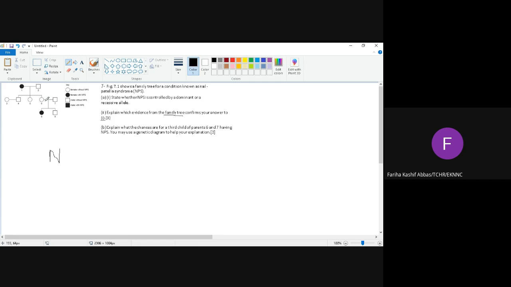Okay, next. ये क्वेश्चन अब आप खुद से करेंगे. Explain what the chances for a third child of a parent 6 and 7 having NPS. You may use a genetic diagram to help your explanation. How you are going to do this? Just solve it in your journal.